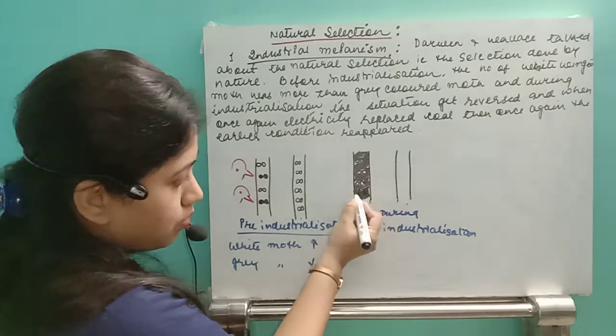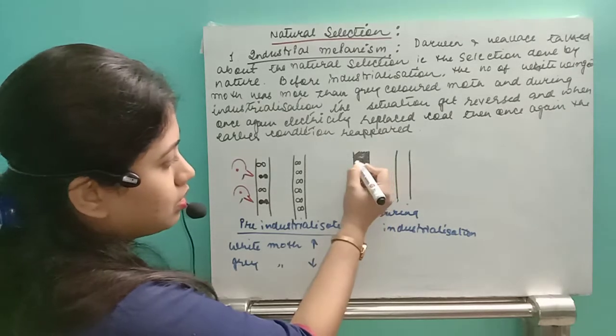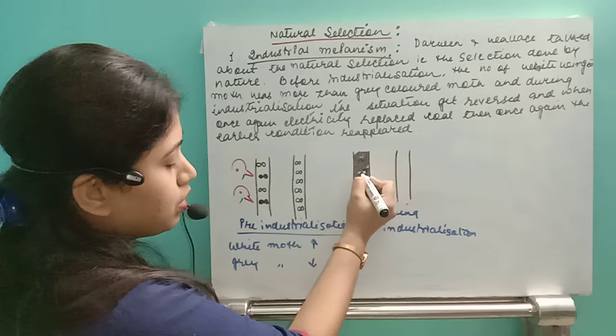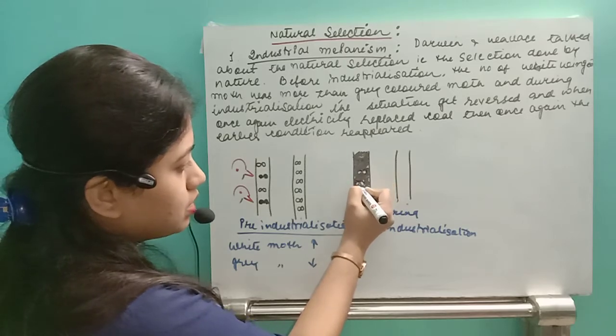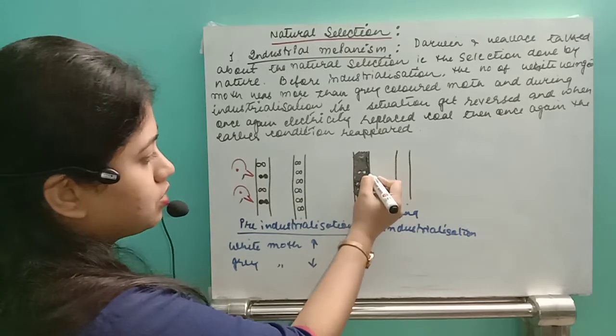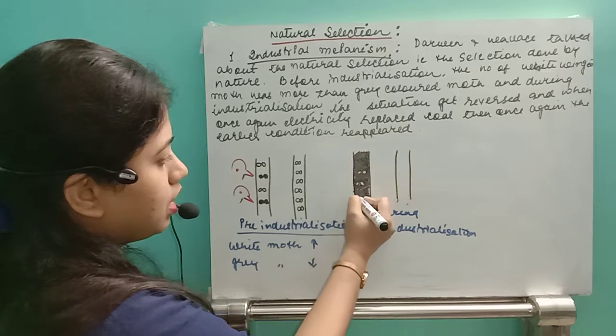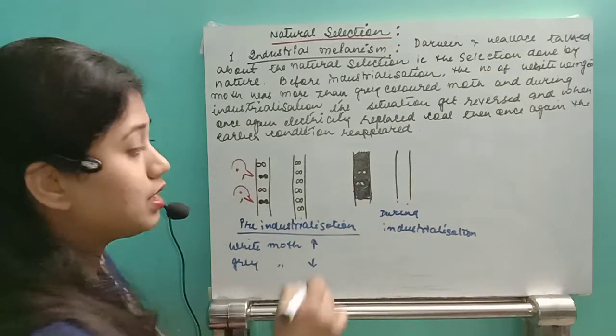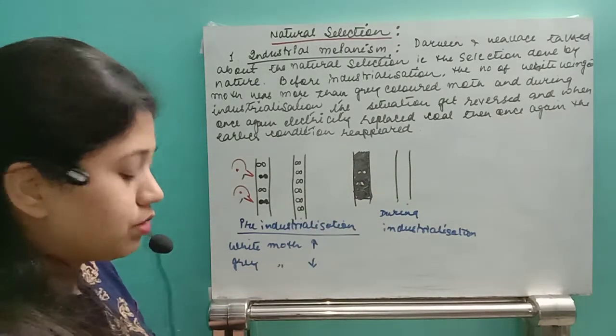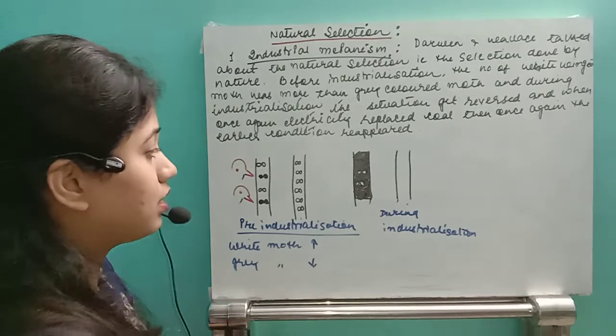So this is also a moth, here the moth is present, and there is another moth present. In that we can see only the white colored moth, right? The white colored moth completely get contrasted, and now the birds can see the white colored moth.